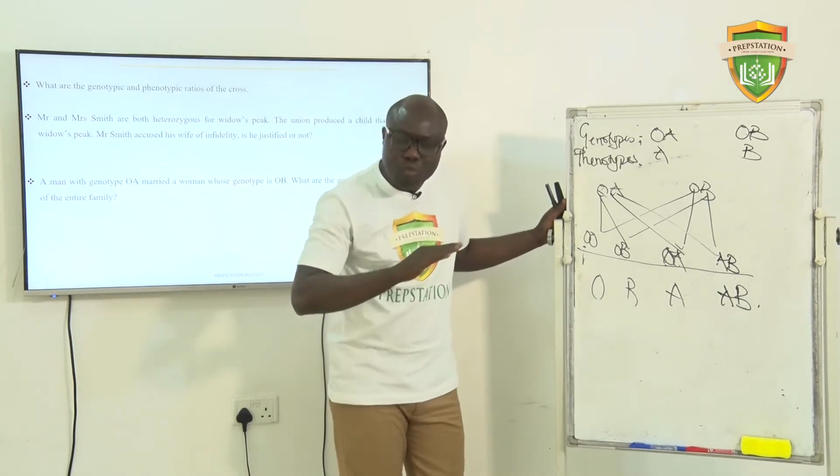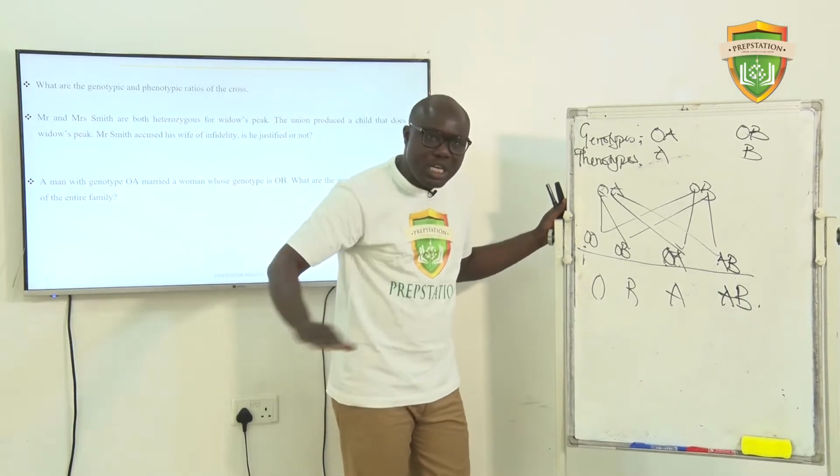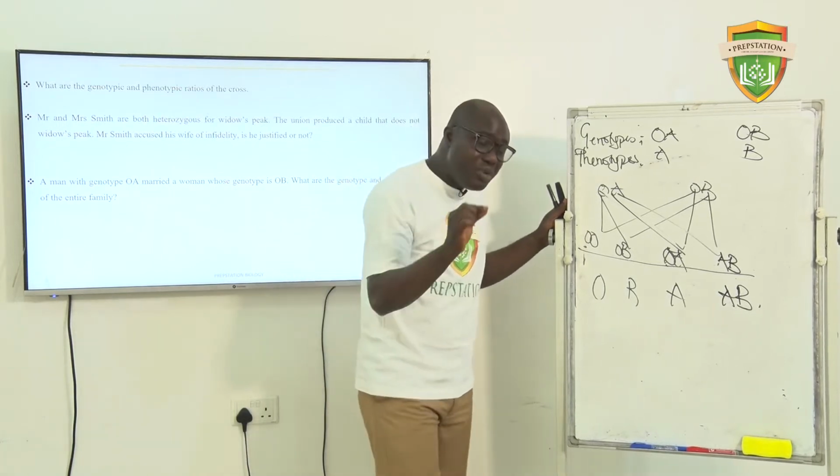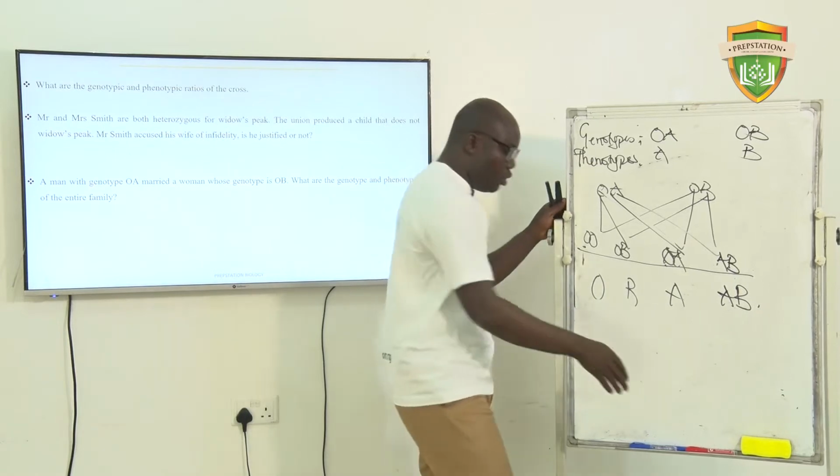It is called blood group O. O means what? It doesn't have A, doesn't have B. It is pure. It does not even have razors. I'm not going into that.